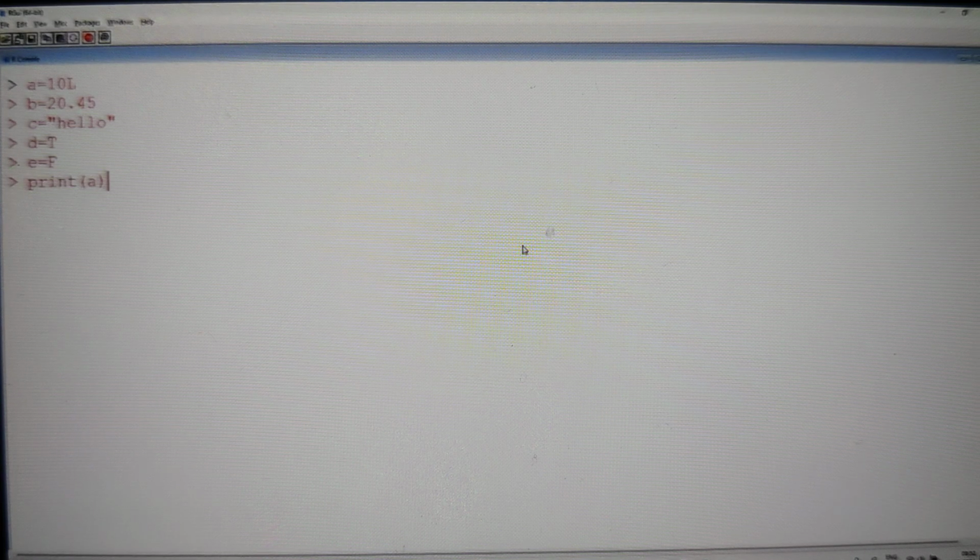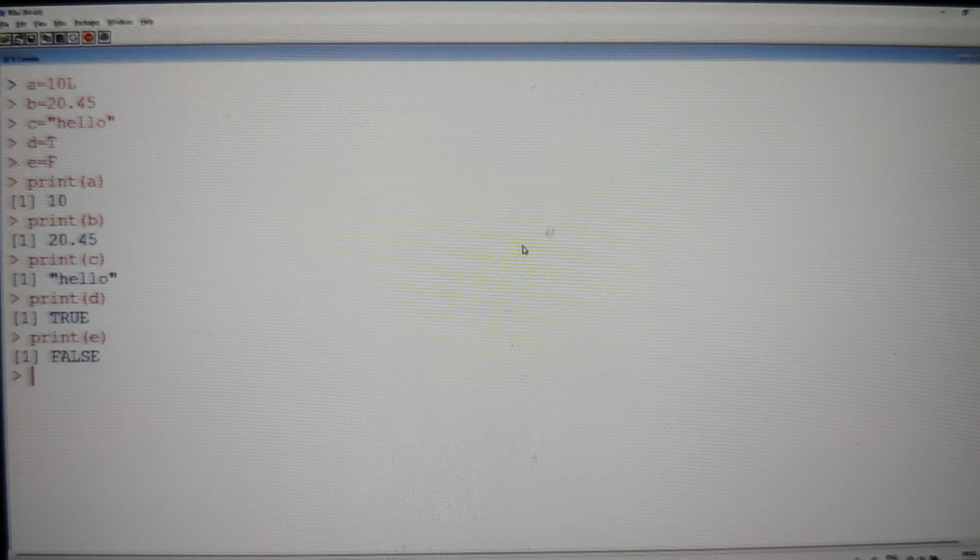If you want, we can print the value of A, it will be printed as 10. Print the value of B, it is going to be printed as 20.45. Print the value of C, it will print hello. Print the value of D, it will print true. Print the value of E, it is going to be false. So 10, 20.45, hello, true and false. So this is the data we can see. Even if I give T also, it is treating it as true only, but it is not treating it as a T. T stands for true, F stands for false.